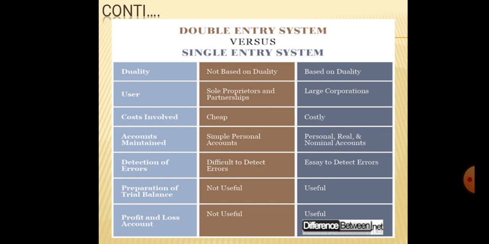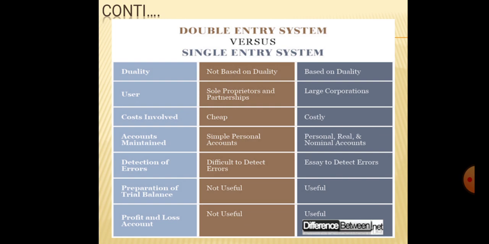On the basis of utility, double entry system is used by all types of business organizations. Single entry system can be adopted only by small traders who are not familiar with the double entry system and who are not able to afford its cost.